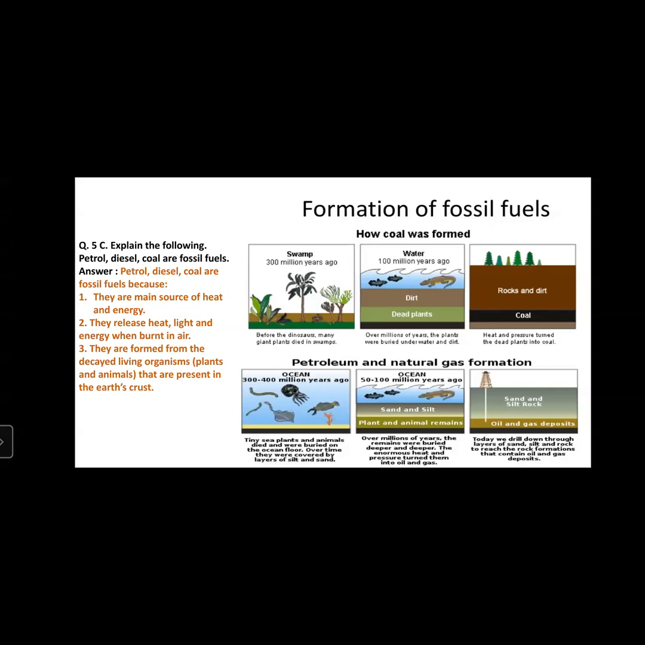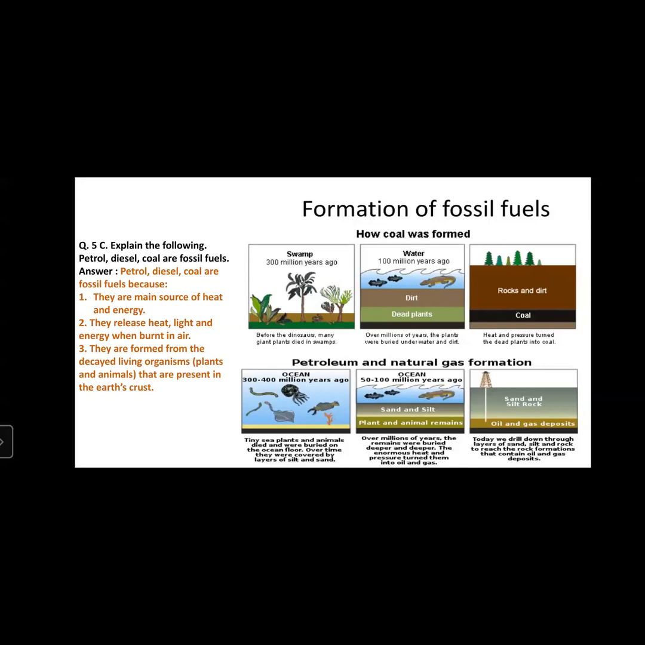Now, how is it formed? The figure given shows a swamp 300 million years ago. The first image shows the swamp, and what happened 300 million years ago. Plants, before the dinosaurs, many giant plants died in the swamp. Many giant plants in large quantity died. Then the next figure shows water, 100 million years ago. What happened? In water, there were very large animals and they got buried underwater.